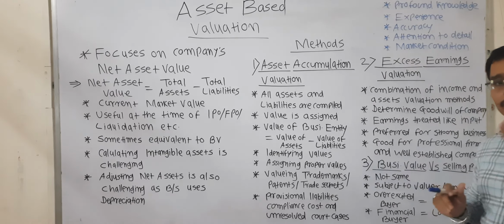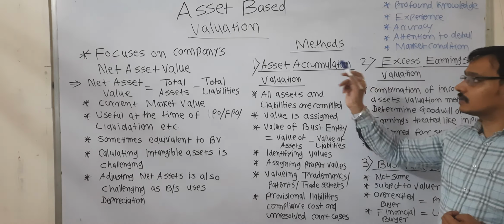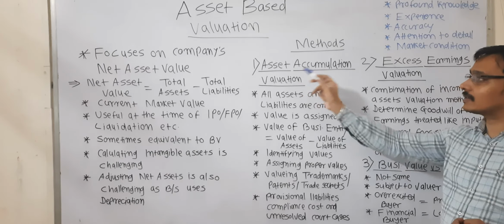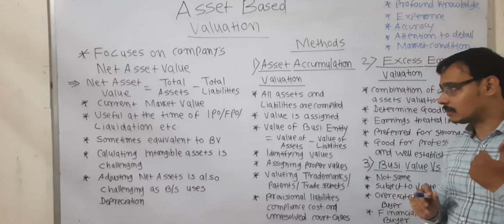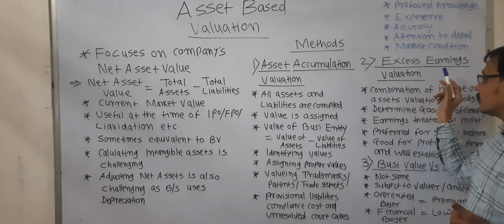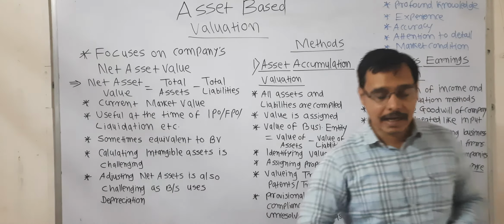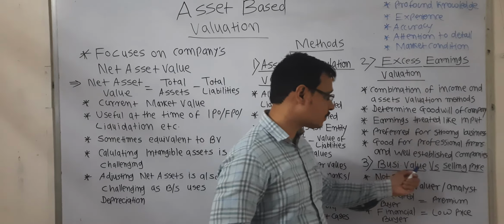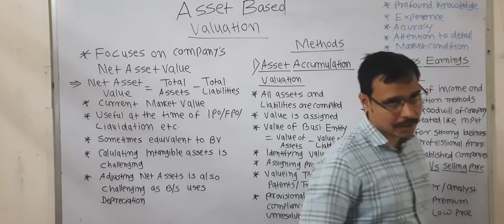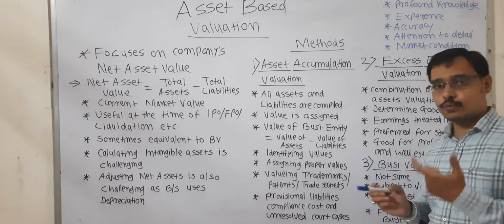Now, there are three methods of asset based valuation. First one is the asset accumulation valuation method. Second one is the excess earnings valuation, and third one is the business value versus selling price. Now we will study them one by one.